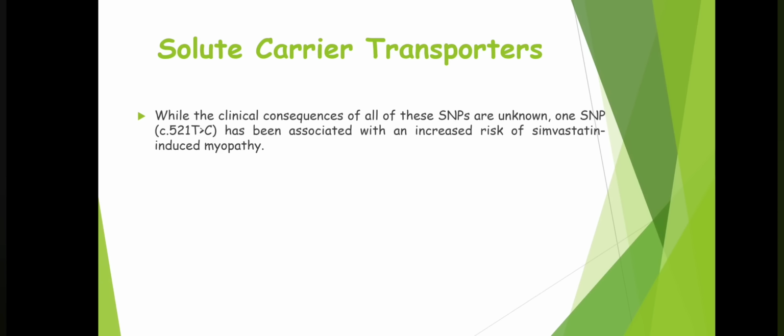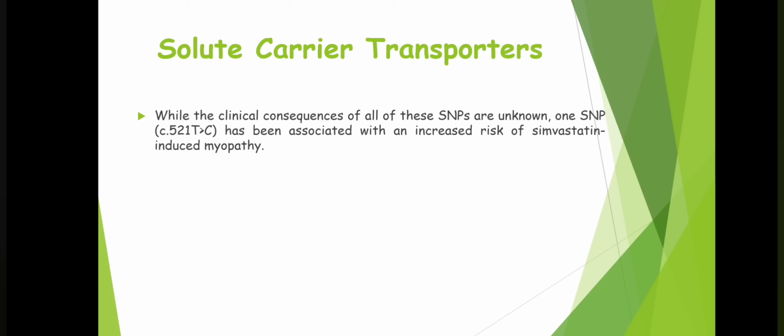While the clinical consequences of all these SNPs are unknown, one SNP, that is c.521T>C, has been associated with an increased risk of simvastatin induced myopathy. See, simvastatin is a lipid lowering agent, and myopathy is a kind of adverse effect which may occur when there is increased plasma concentration of simvastatin.